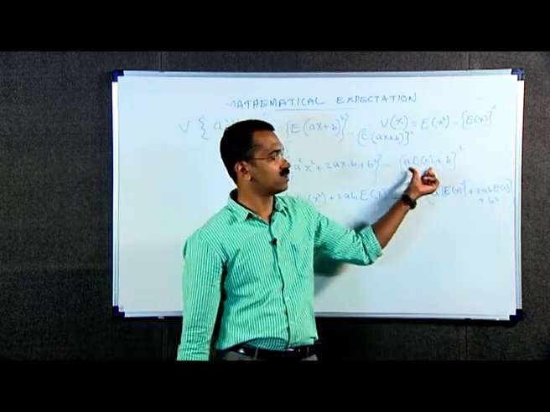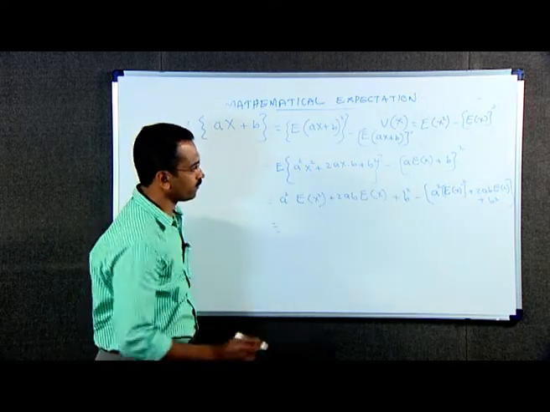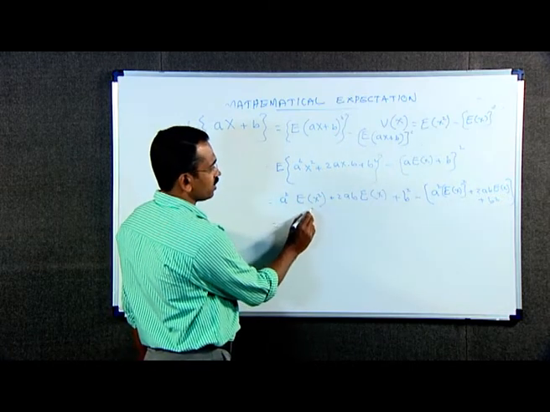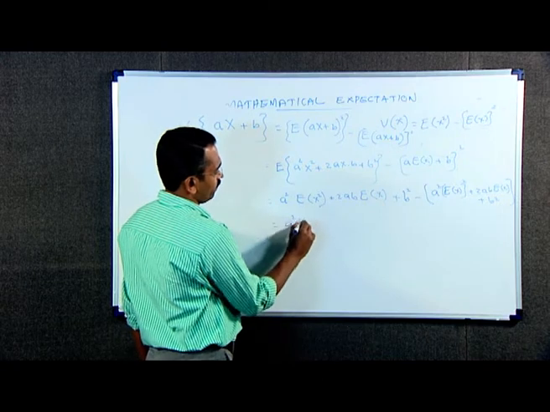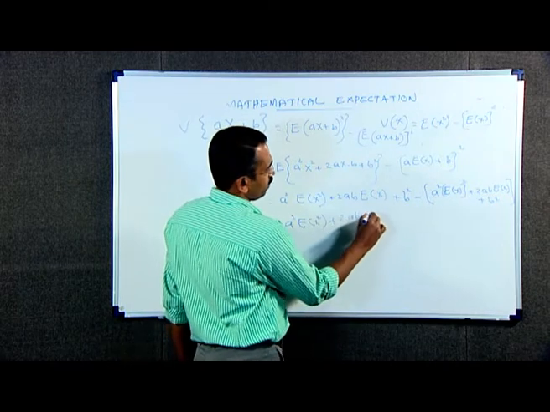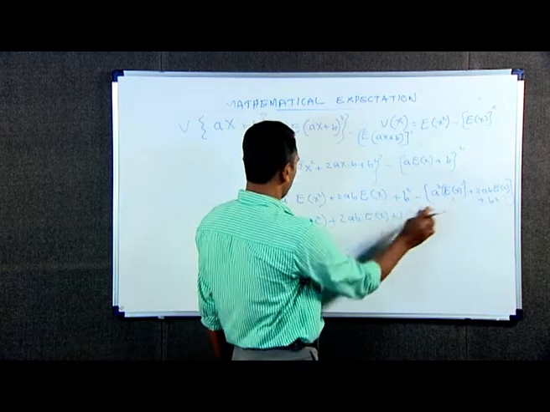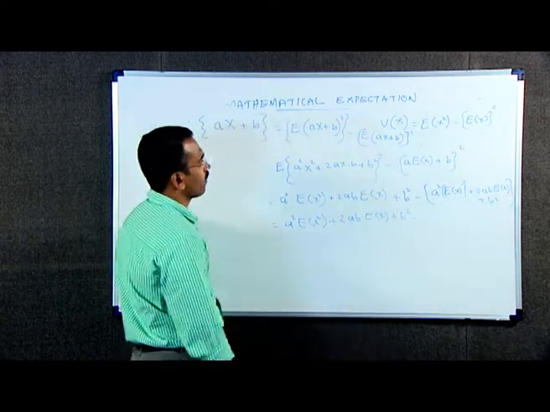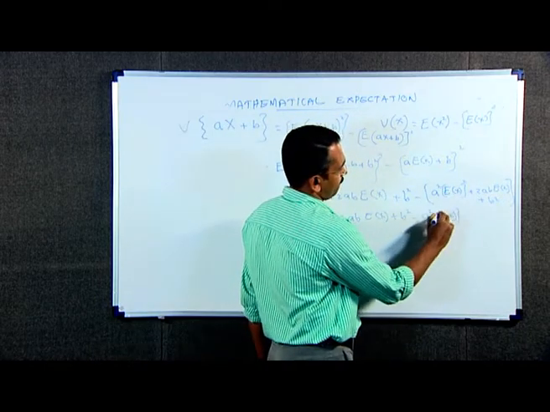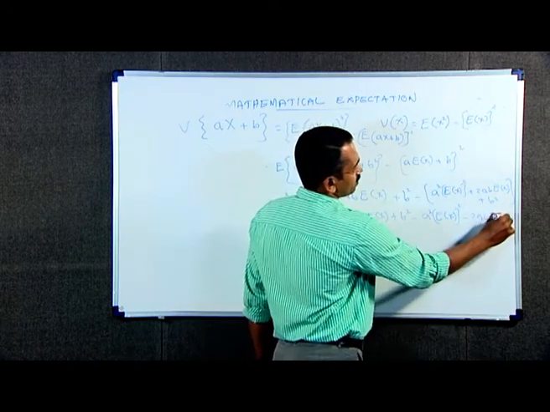Just expand this, a into E of x plus b the whole square. This is equal to a square into E of x square plus 2ab into E of x plus b square, minus a square into E of x whole square, minus 2ab into E of x, minus b square.